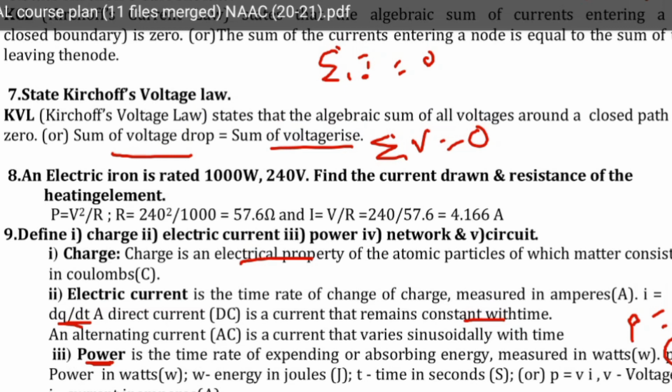Network, what is meant by network? Interconnection of two or more simple circuit elements is called a network. Two or more elements means R, L, like that. Interconnection of two or more elements in the form of an electrical network is known as an electrical network. What is a circuit? If there is at least one closed path, it is called an electric circuit.